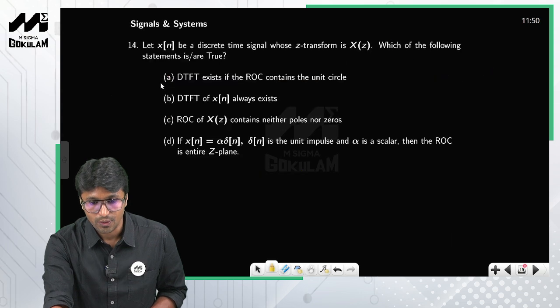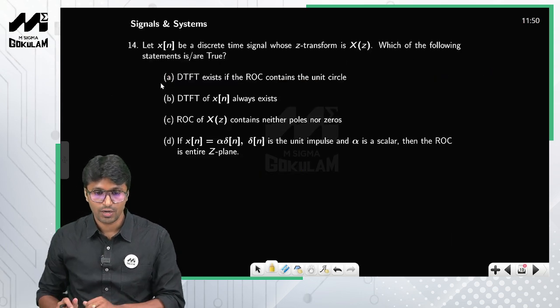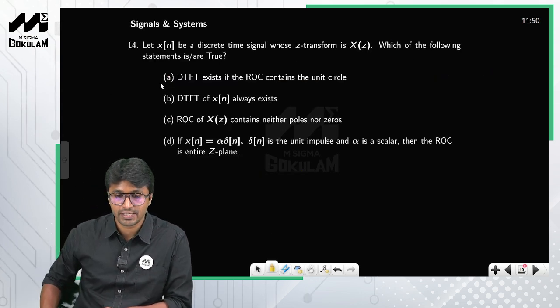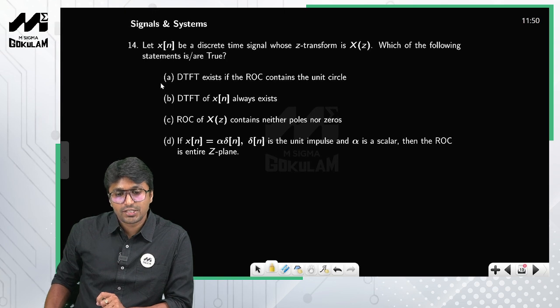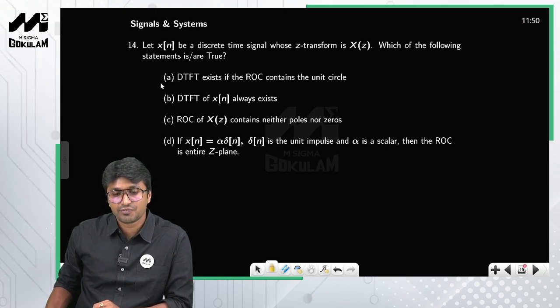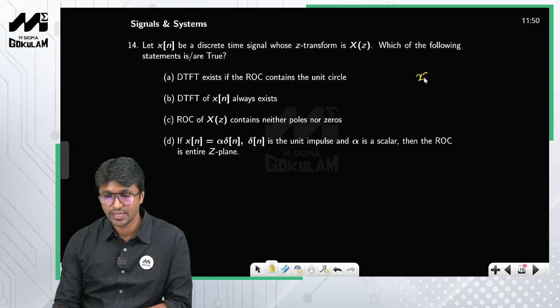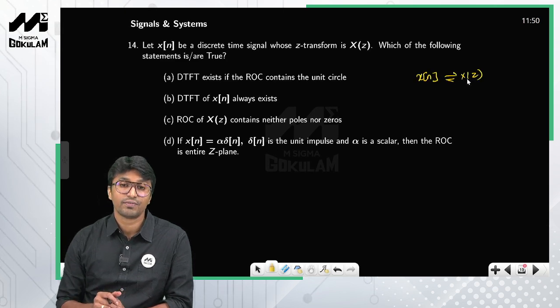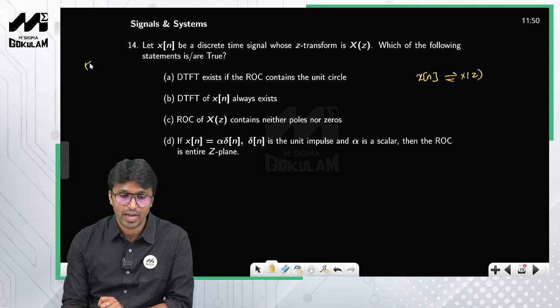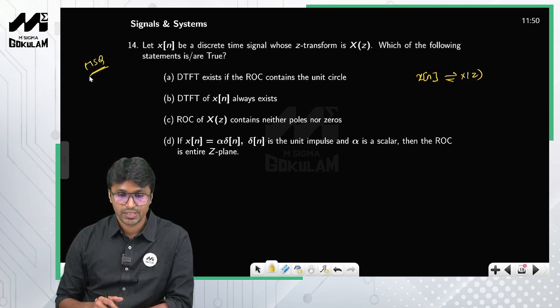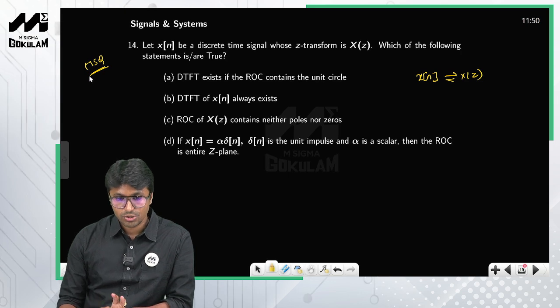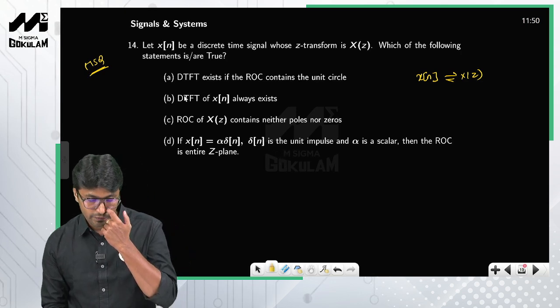Okay, now look at the next question. Now we have questions from signals and systems. Let x of n be a discrete time signal whose z transform is X of z. So x of n and X of z form a z transform pair. Which of the following statements are true? Again you have a multiple select question. Multiple select questions, so listen, more than one answer will be correct. So you have to read each of these options carefully.